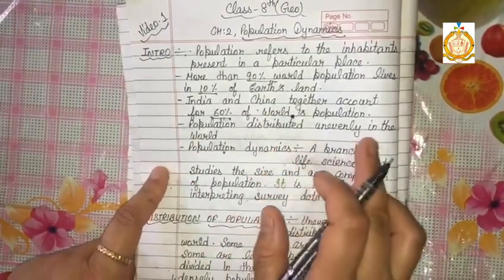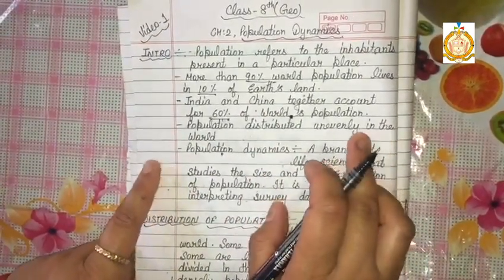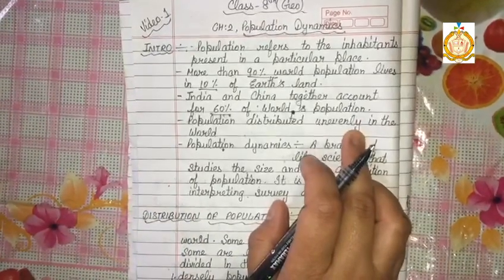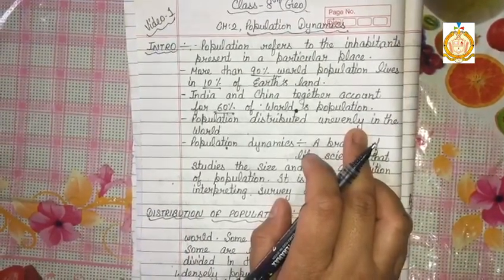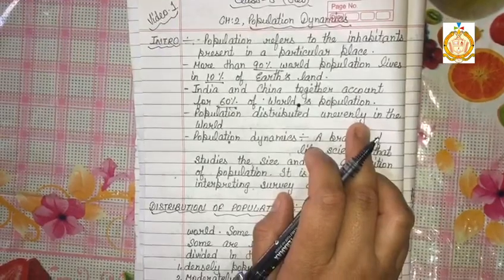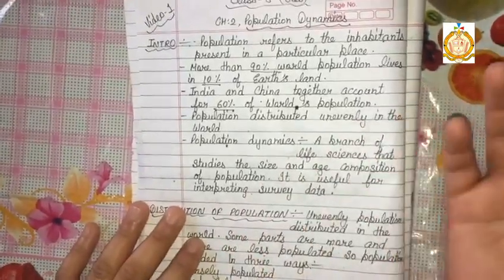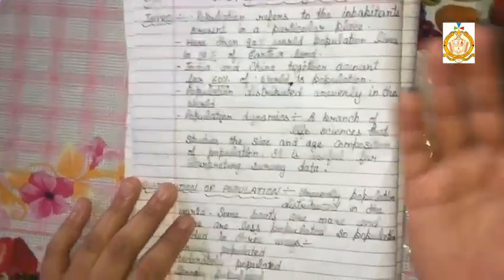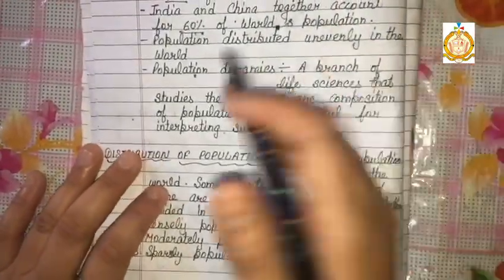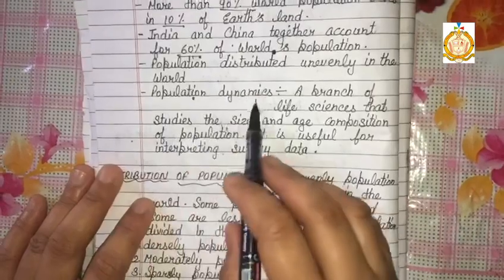Population is distributed unevenly in the world. This is very important. In all parts of Earth's land surface, population is not distributed evenly. It is distributed unevenly. Some areas are very densely populated, some are very lowly populated. So that's why, next is population dynamics.